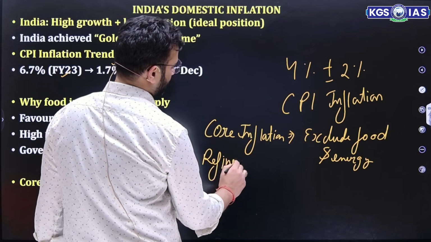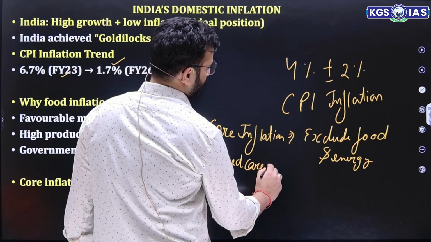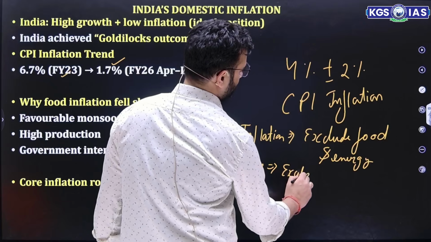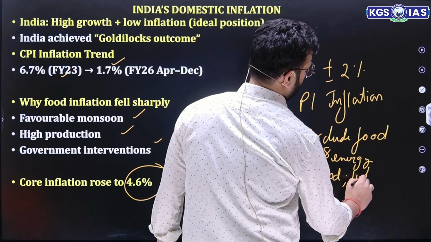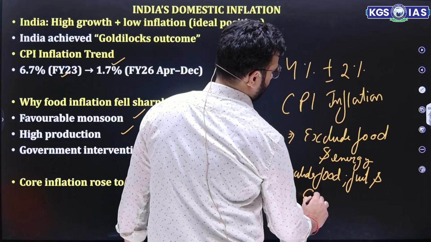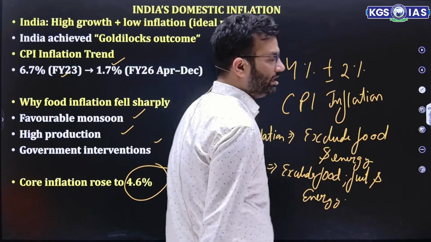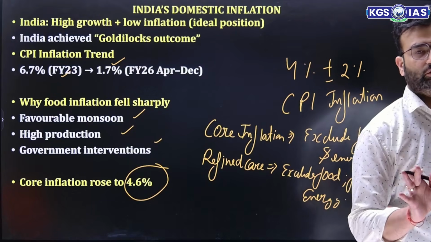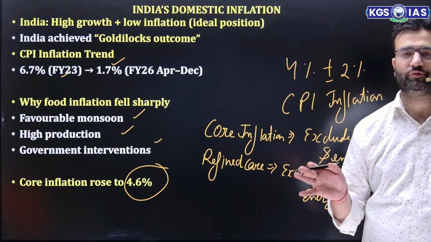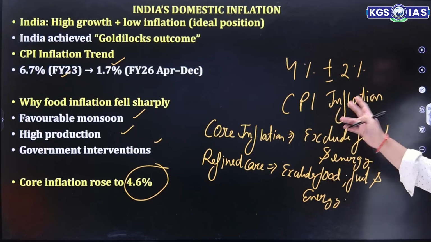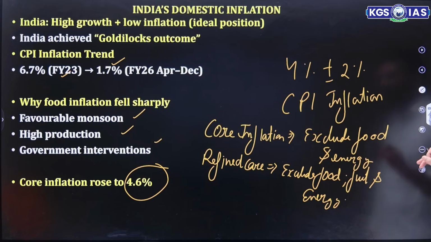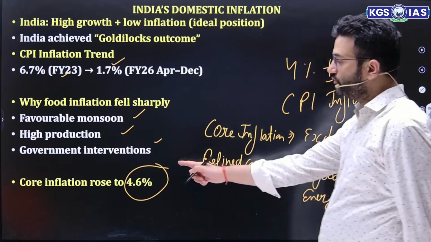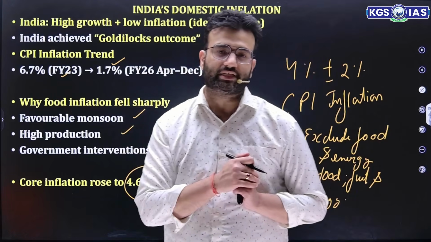Another is refined core. Refined core excludes food, fuel and energy. In the US, there is one more inflation, that is super core inflation, which excludes housing prices also, apart from food, fuel and energy. But in India, we have two. One is core inflation, which excludes food and energy, and another is refined core, which excludes food, fuel and energy. So core inflation rose to 4.6%, and that shows a sign of warning.